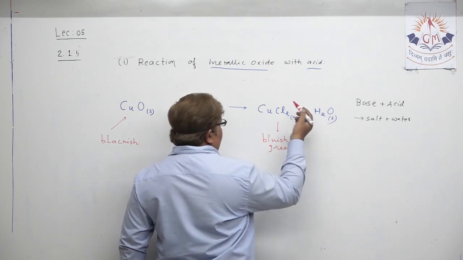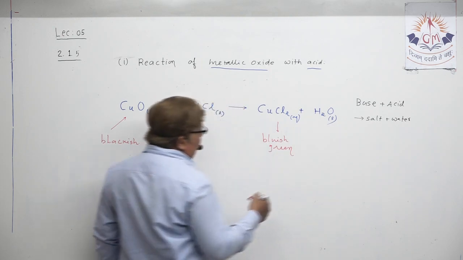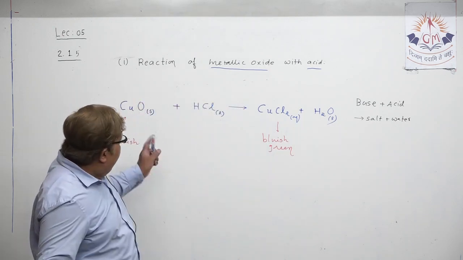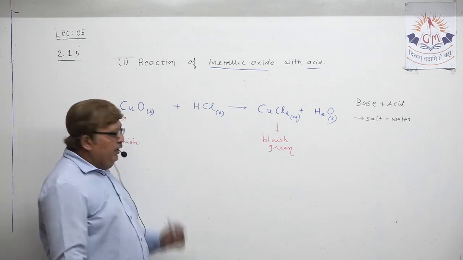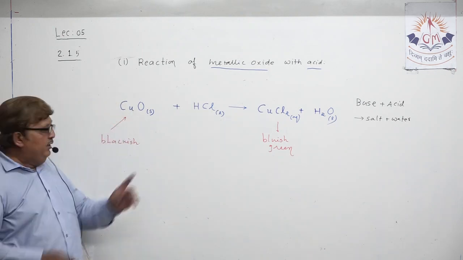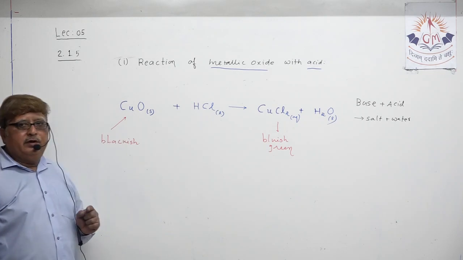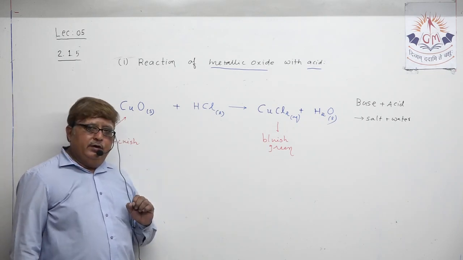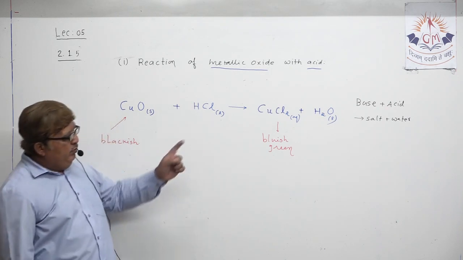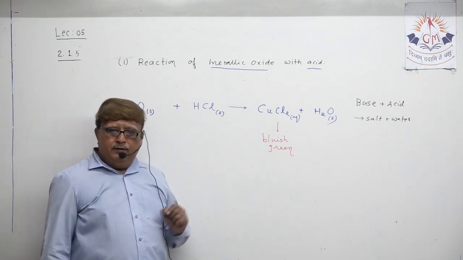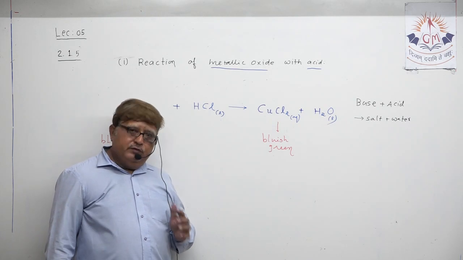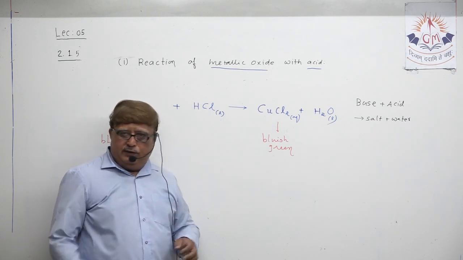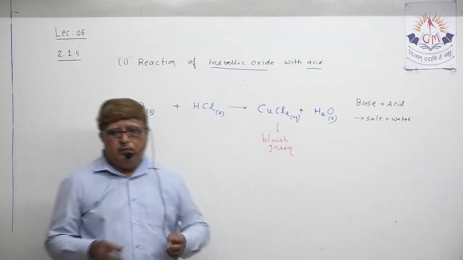Right? And a chloride, that means salt, you know very well. All chlorides are salts only. So actually what happened, just try to understand this: when metallic oxide reacts with acid, it produces salt and water. This particular chemical reaction, if you want to explain it,